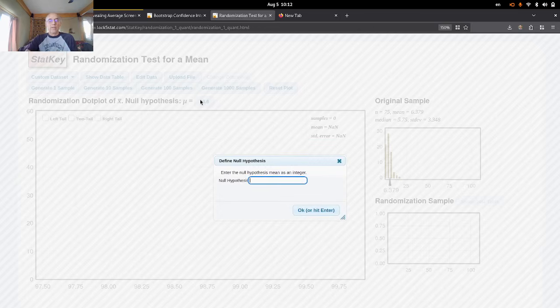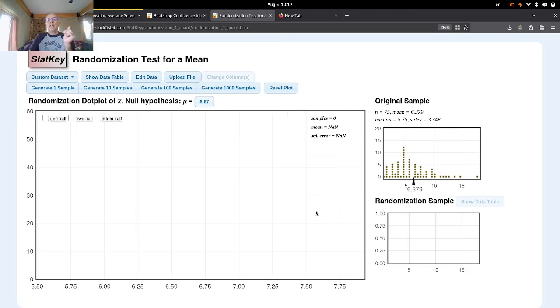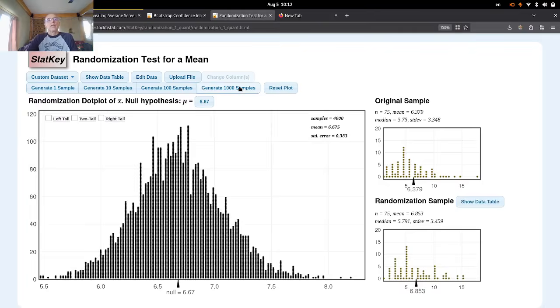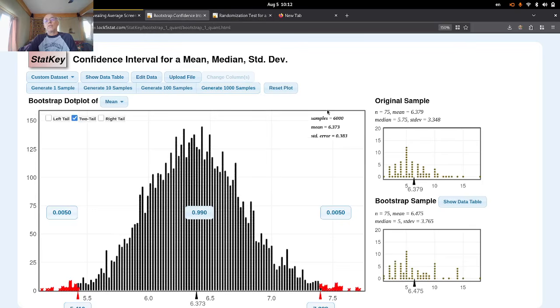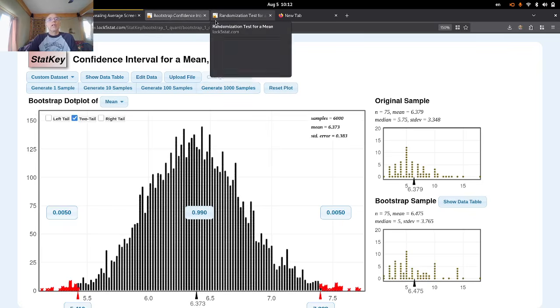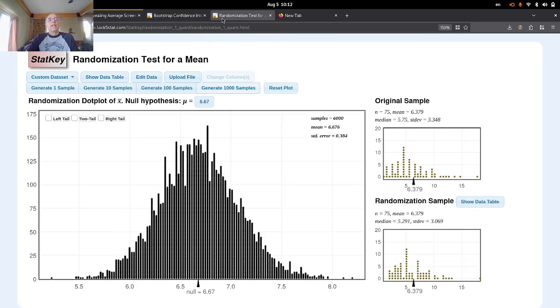Have to change the null hypothesis. 6.67 is what we claim the population mean is. And then once I have my data and I set the null hypothesis, then I can start generating samples. And I want to get at least 6,000. I'm looking for that standard error to stabilize. So the standard error predicted by StatKey here is 3.84, and the confidence interval is 3.83. They're about the same. All right, so I'm going to make a note of all of that.